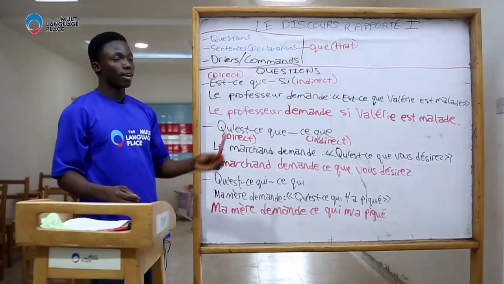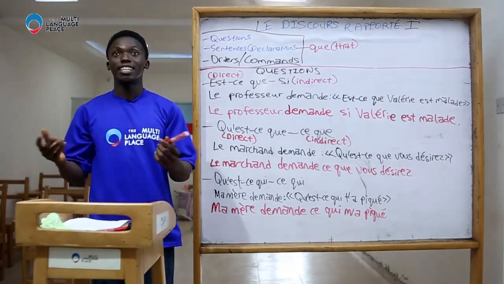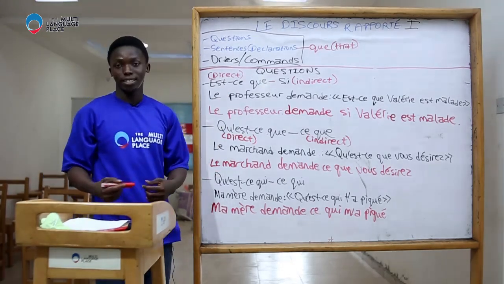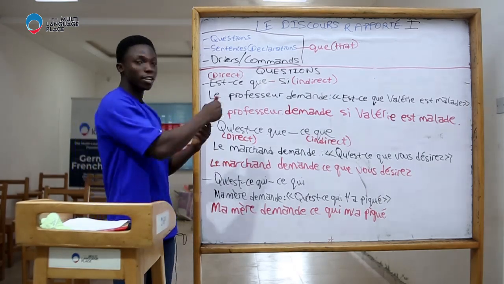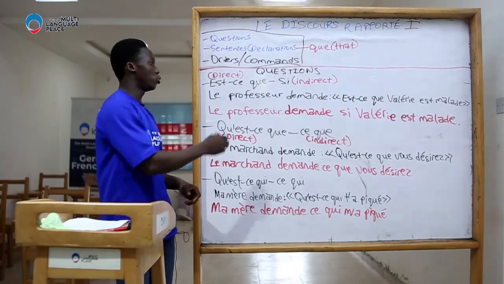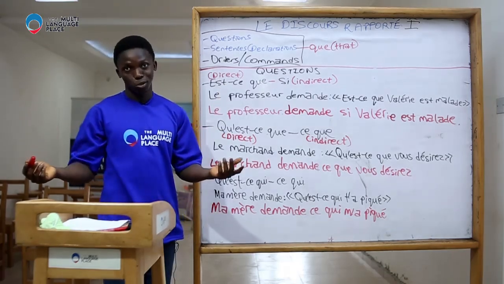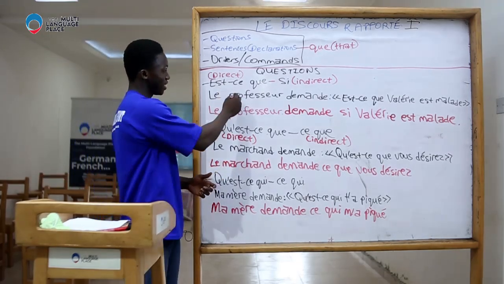Est-ce que form of asking questions simply means, in English, yes or no format of asking questions. For example, if I say, are you going out? Yes, I'm going out. No, I'm not going out. We use est-ce que to ask such questions. We use est-ce que to ask yes or no questions in French. So let's see an example.